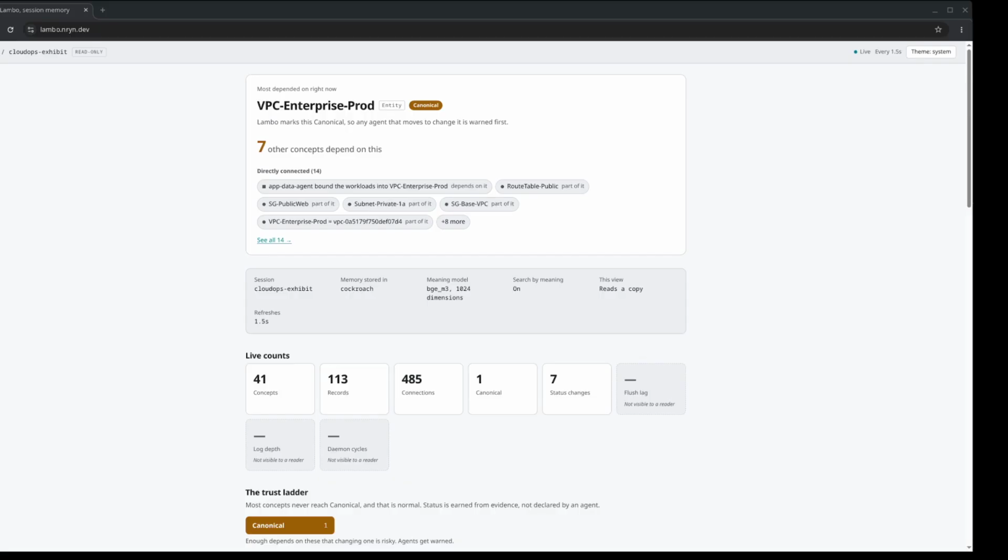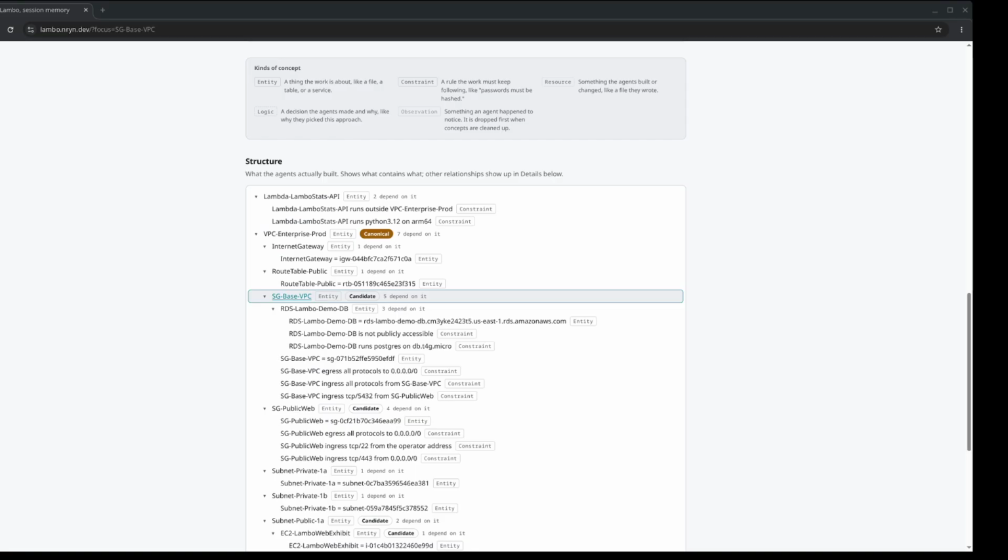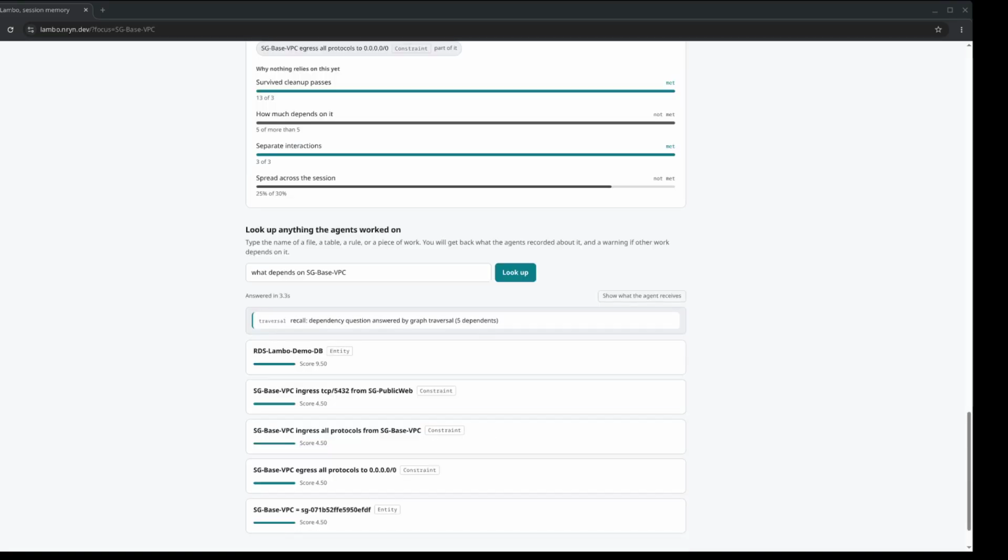Lambo has a web page that generates information about the run. It shows the resources and the graph directly read from Lambo. This would be invaluable in an AWS setup that has a large number of resources and interactions.